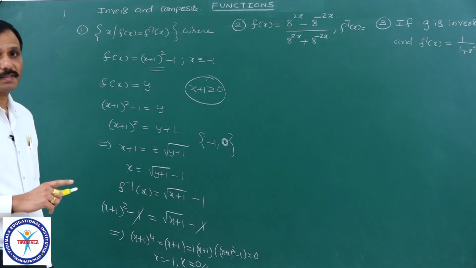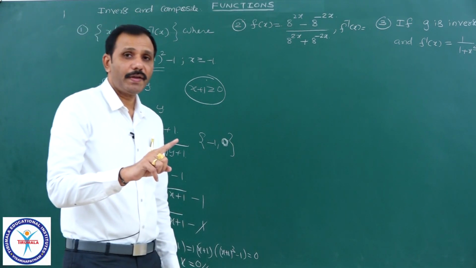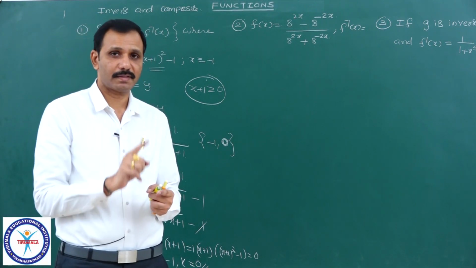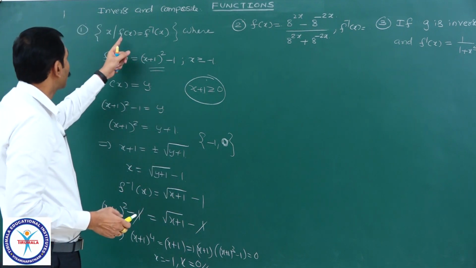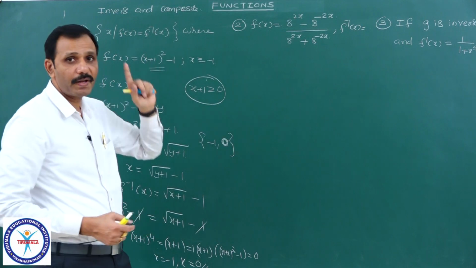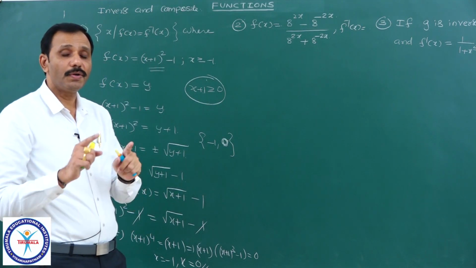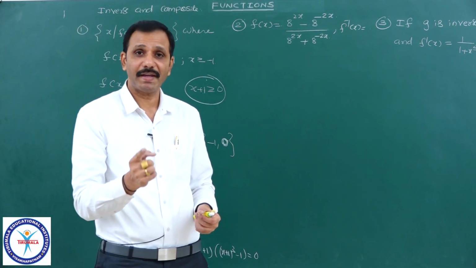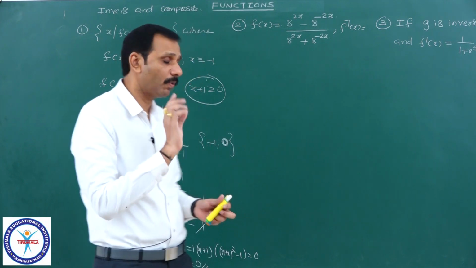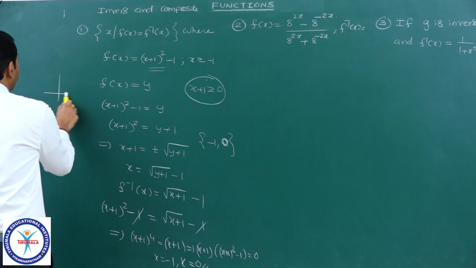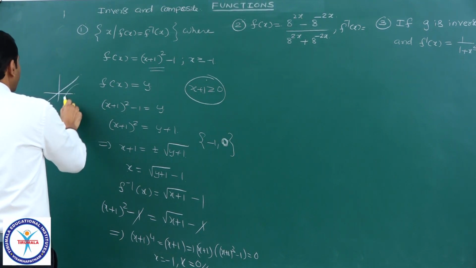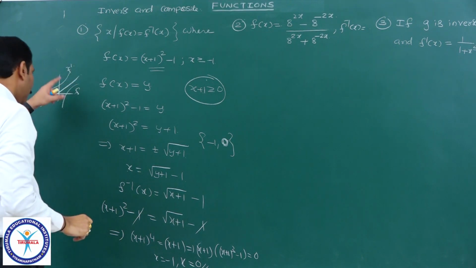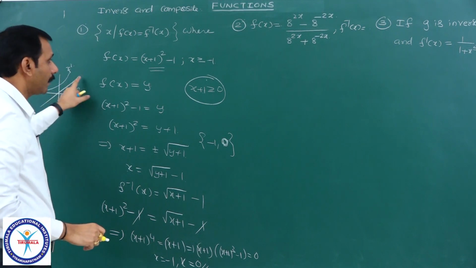One more concept is there. f of x and f inverse x both intersect on the line y equal to x. Means the solutions of f of x equal to f inverse x are nothing but the solutions of f of x equal to x only. f inverse x is the image of f of x with respect to y equal to x. That point you must be knowing. Because whenever you take y equal to x and f of x, then its image will become f inverse. If at all they intersect, they will intersect on y equal to x.